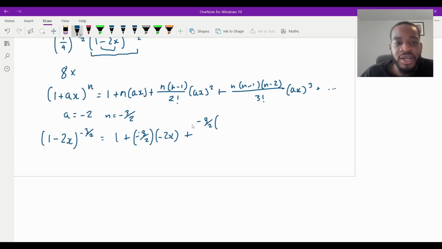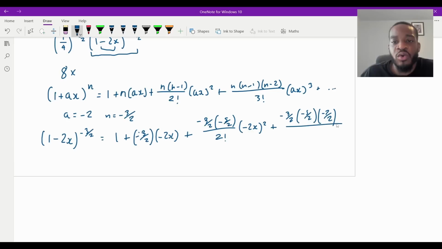If I take 1 away from -3/2, that's going to be -5/2, all over 2 factorial, and then that would be -2x all squared. And then plus the next term, which is going to be n, which is -3/2, n minus 1, which is -5/2, n minus 2, which is going to be -7/2, all over 3 factorial, and then that would be -2x all cubed.